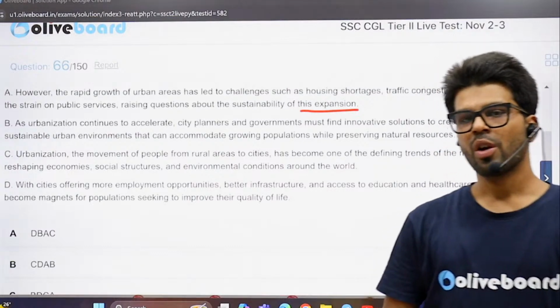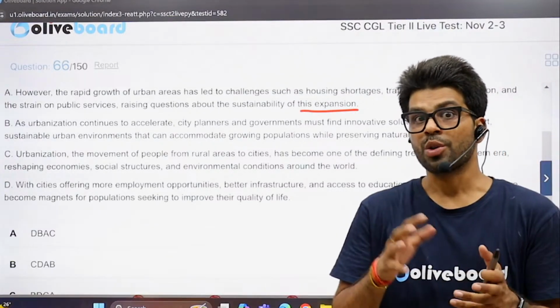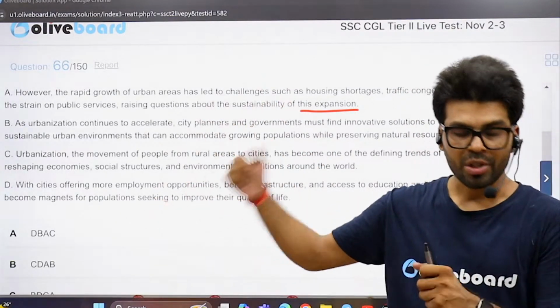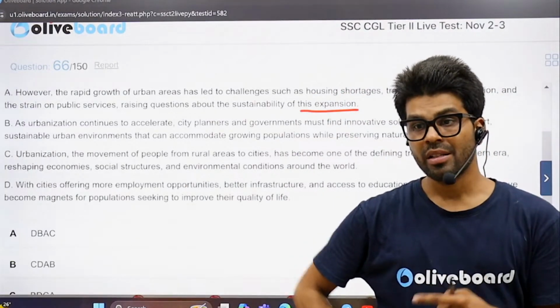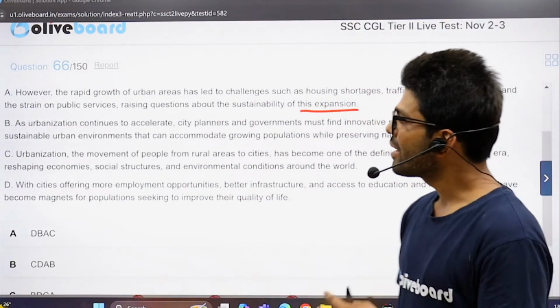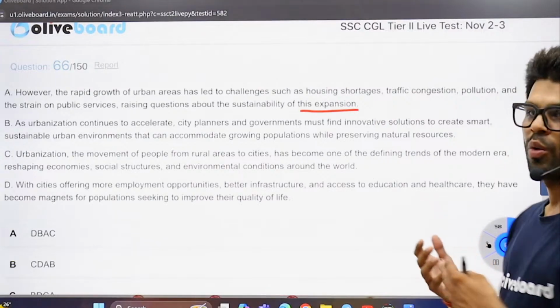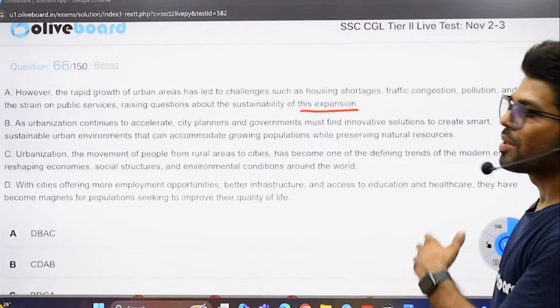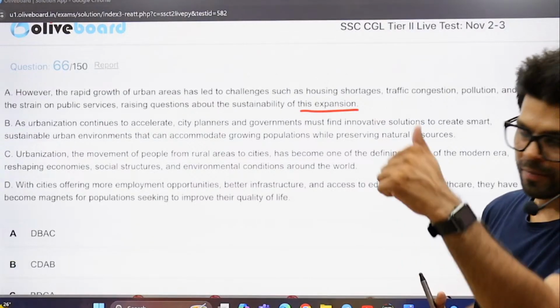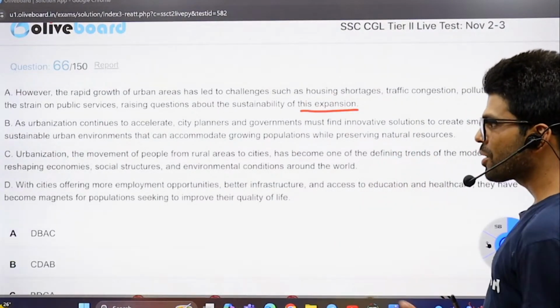In the previous one also, I asked you, you should ask yourself in the examination, what pickpocketing is. If the passage defines, that should be the first one. So they are saying urbanization, urbanization. What urbanization is? I hope you can judge this. Sir, C, the definition. Urbanization, what is that?